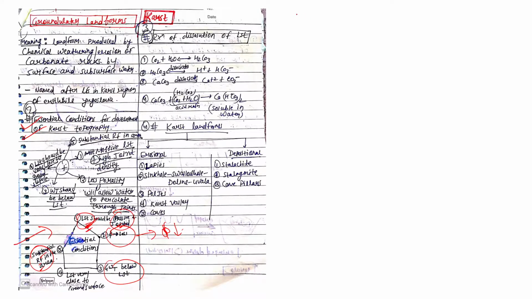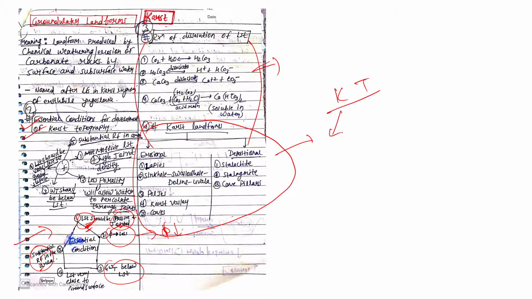Again, and what are the reactions taking place? ये हो गया आपके लिए folder हो गया. हाँ, see these are the landforms जो हमको पढ़ना है एग्जाम पॉइंट ऑफ व्यू के लिए, right? Again, there is karst topography, karst landform. They are either erosional or they are depositional. I'll end the class in 5 to 6 minutes, so don't worry, right?